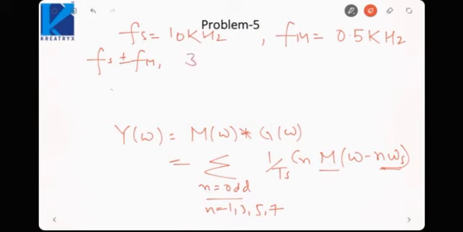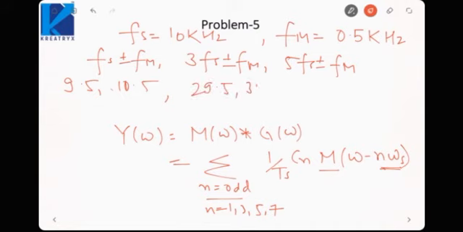Corresponding to 3, 3fs plus minus fm. Corresponding to 5, 5fs plus minus fm. So it would be 10 plus minus 0.5, that is 9.5 and 10.5, then 29.5 and 30.5, then 49.5 and 50.5.